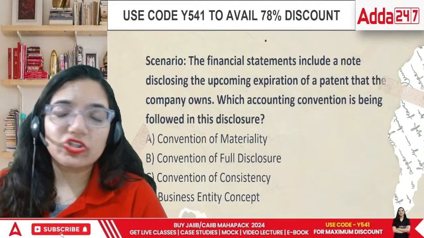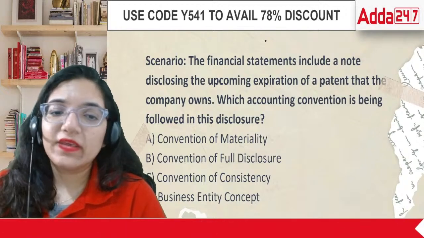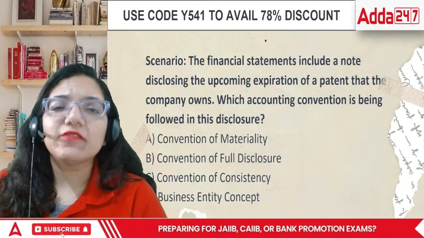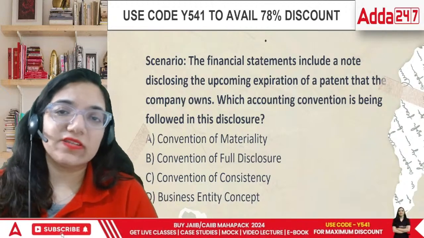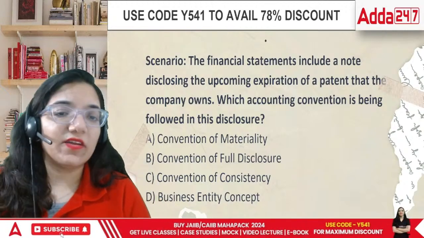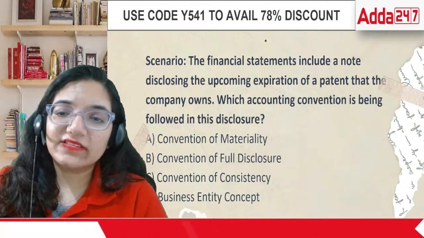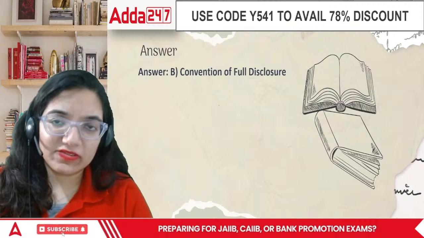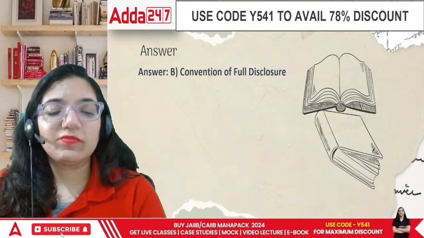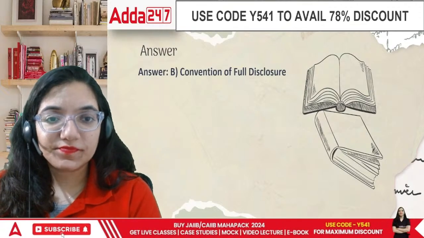Convention of full disclosure, whatever happens, you tell. Consistency, don't change your plan. And the last is business entity concept, man and his business are not the same. So the correct answer is the convention of full disclosure. Whatever is happening in the business, the patent is ending now, disclose that part.